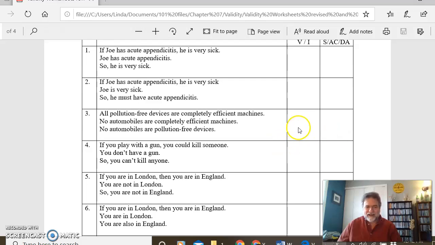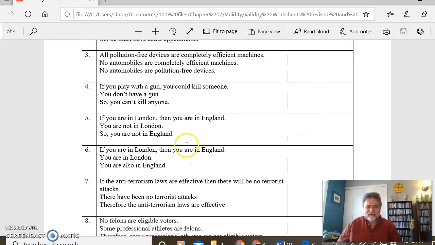Number 4 is invalid. Down here, if you play with a gun, you could kill someone. We're denying the antecedent. That's what goes in this slot. You don't have a gun, so you can't kill anyone. That's invalid, denying the antecedent. You, of course, could kill somebody. It just wouldn't be as efficient. Guns don't kill people, but they make it easier, to kind of mess with that cliche you've heard before.